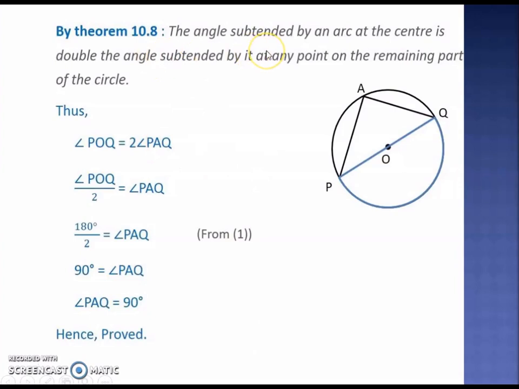So by the theorem 10.8, we already know that angle subtended by any arc at the center is double the angle subtended by it at any other remaining part of the circle. So POQ is angle at the center, PAQ is the angle at remaining part of the circle. So PAQ will be half of POQ, that is 90.